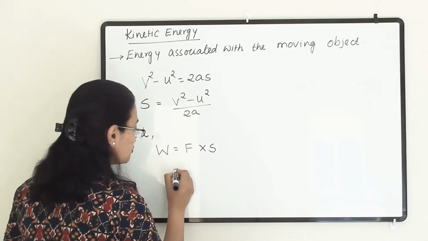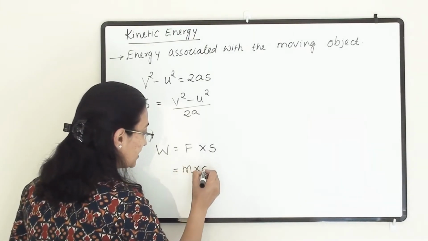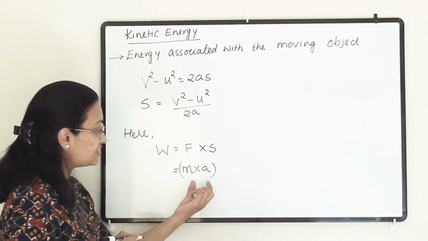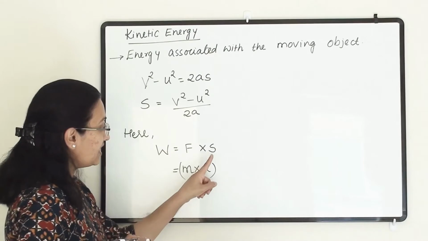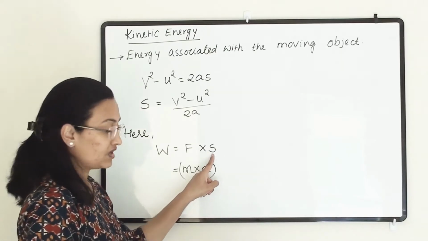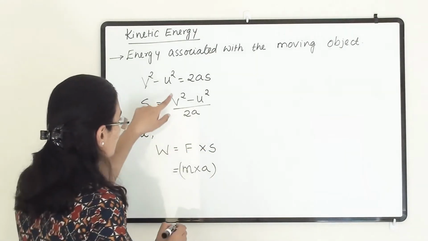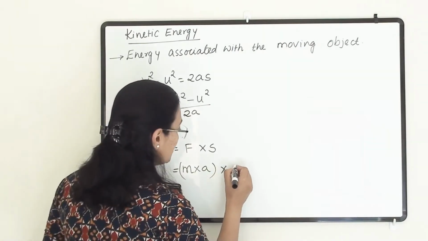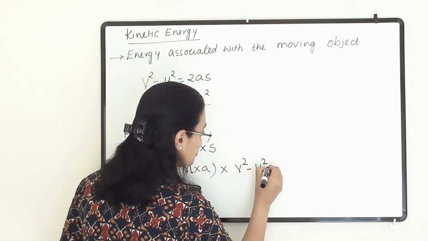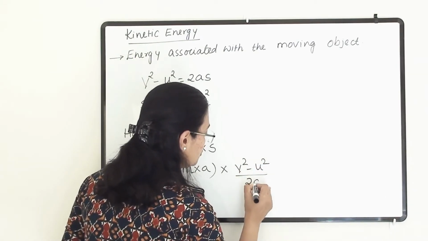Now F equals m into a, mass into acceleration. And here the distance is s, and at this place we are going to write this formula. So here we will write v square minus u square divided by 2a.